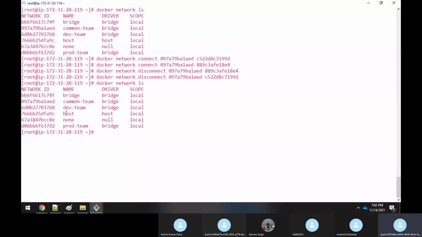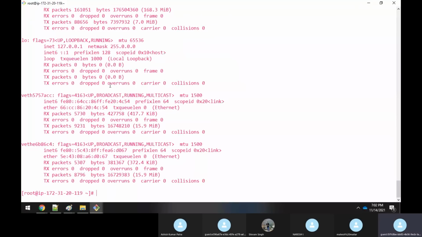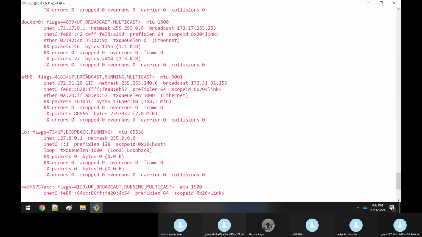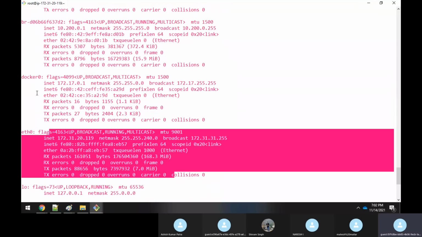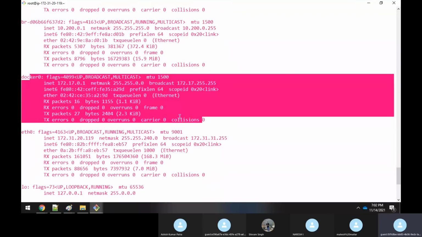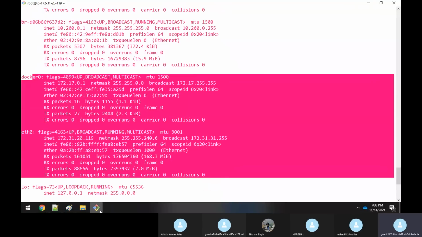Basically, host is this: when I execute the ifconfig command, you are getting the host IP address as well as the default bridge network. The same thing I want to achieve when I'm creating a new container. I want the same network interfaces that are there in the host itself.